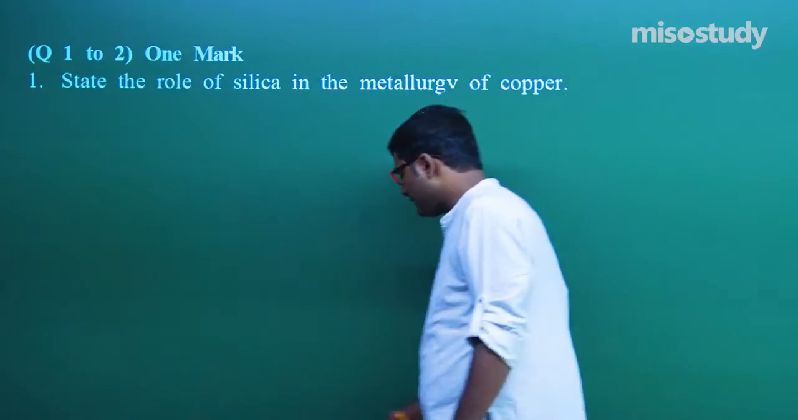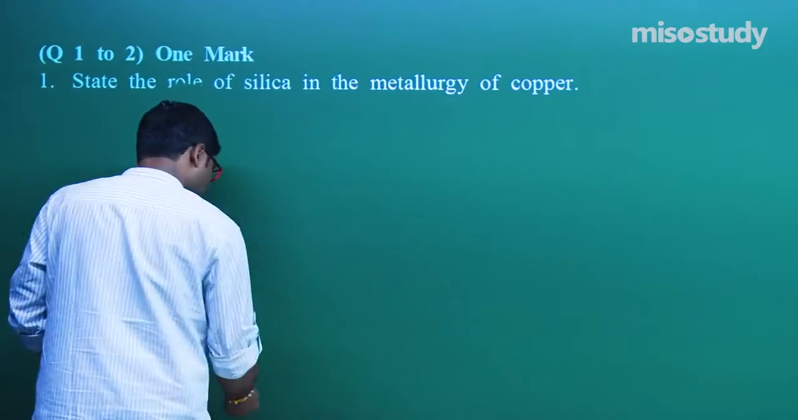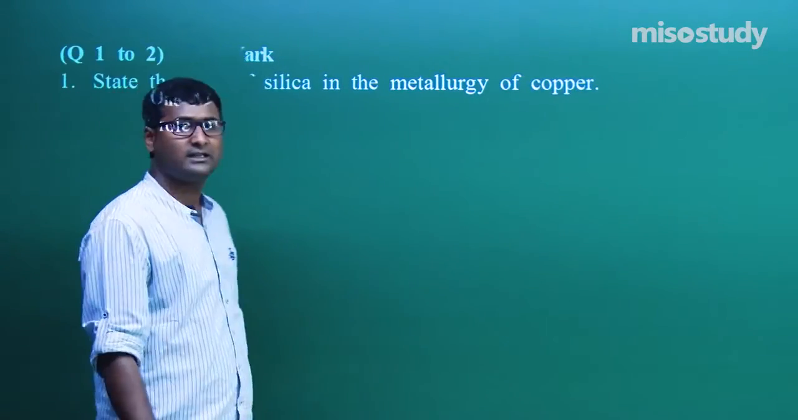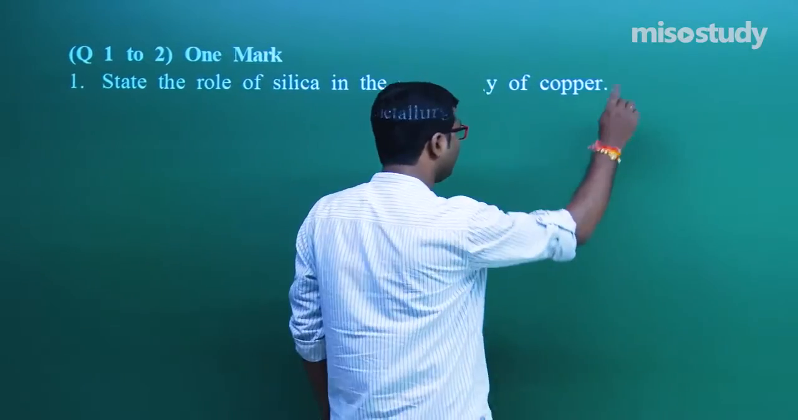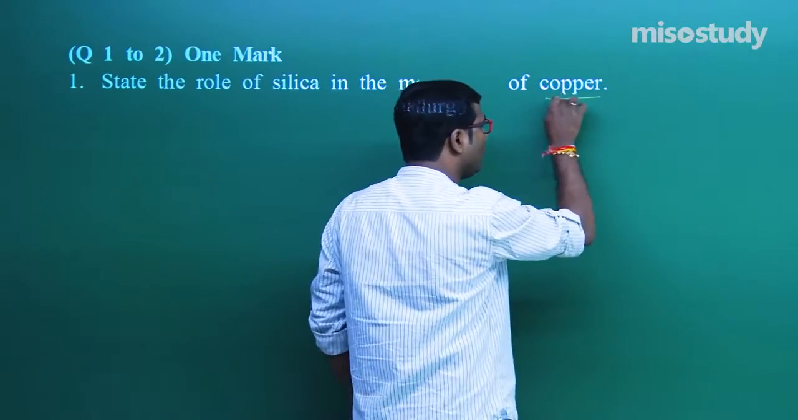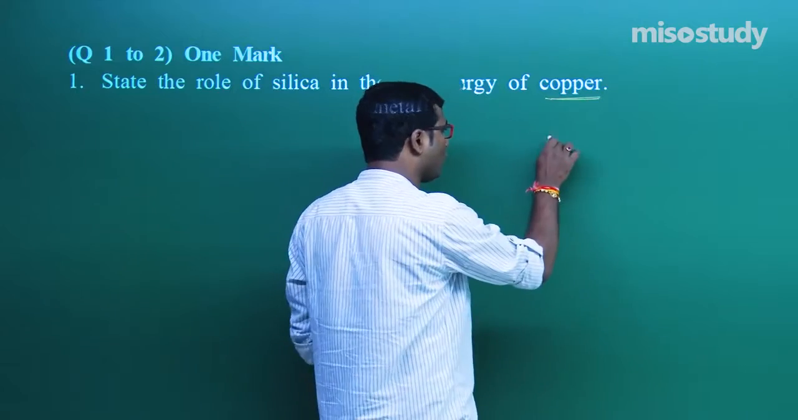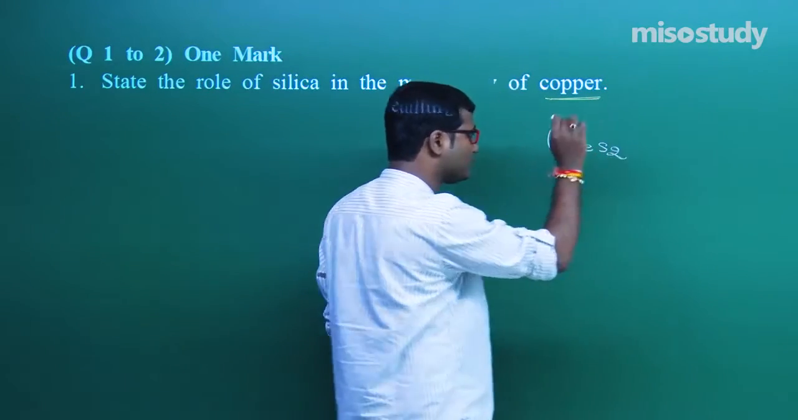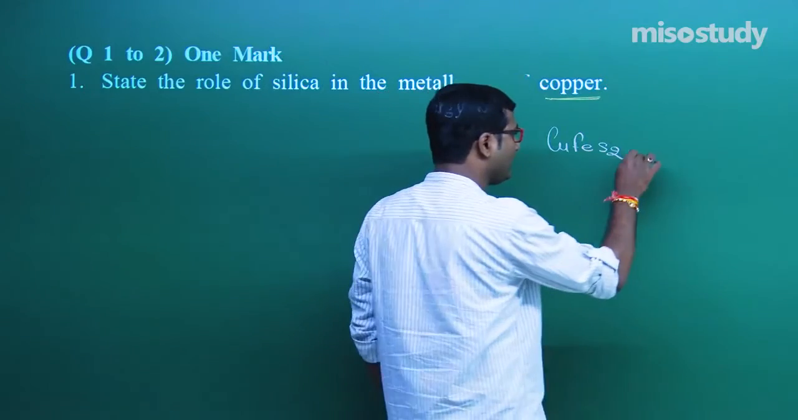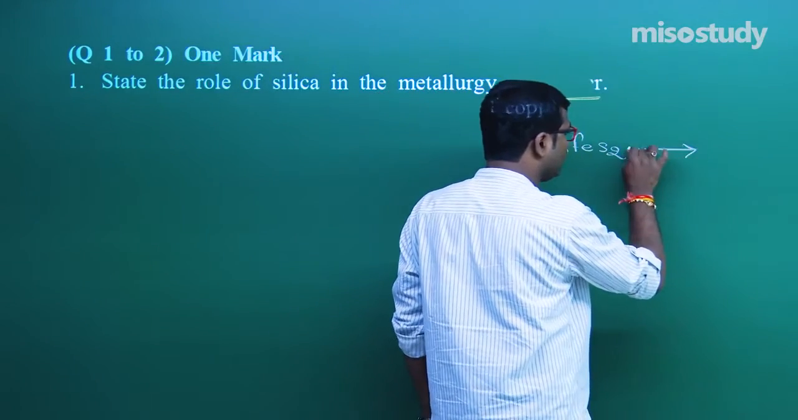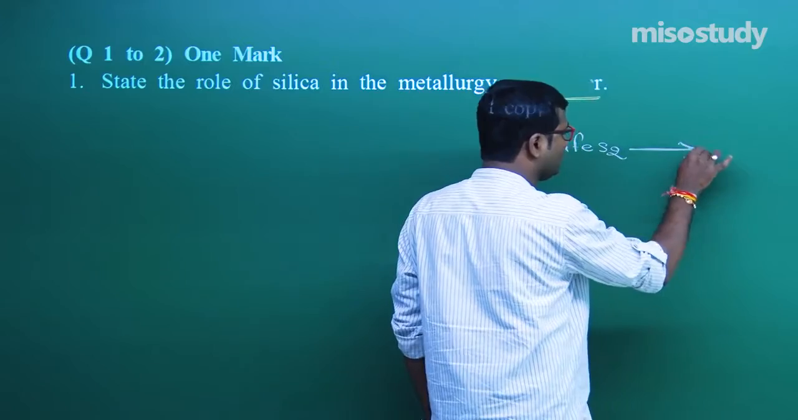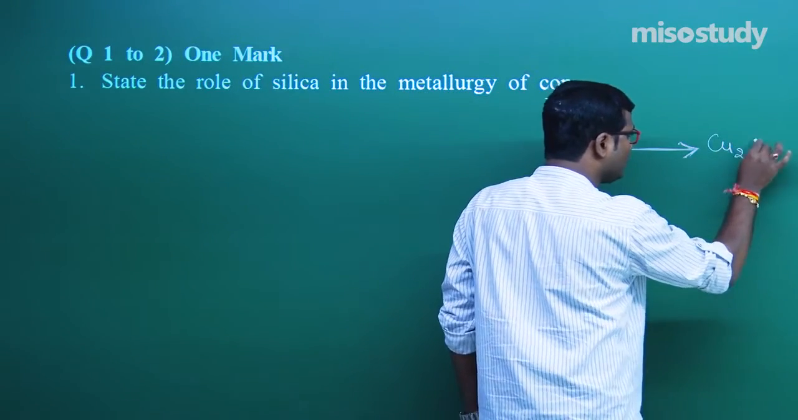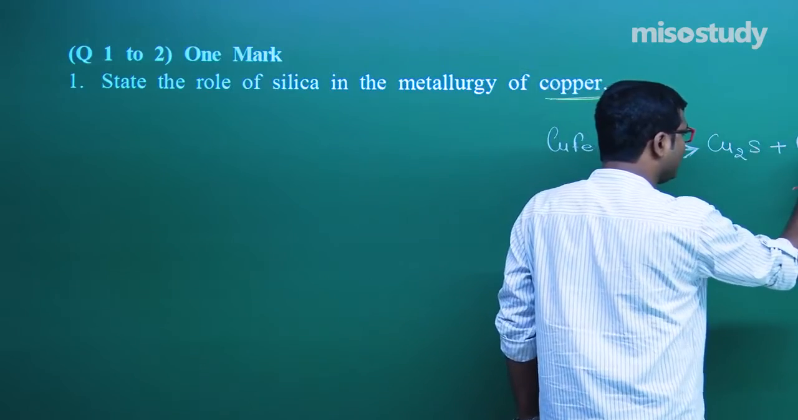Look at what is given here. What is the role of silica in the metallurgy of copper? As we know, the important ore of copper is copper pyrite, CuFeS2. Definitely, first of all concentration, then roasting takes place. What will happen? It gives you Cu2S plus FeS.